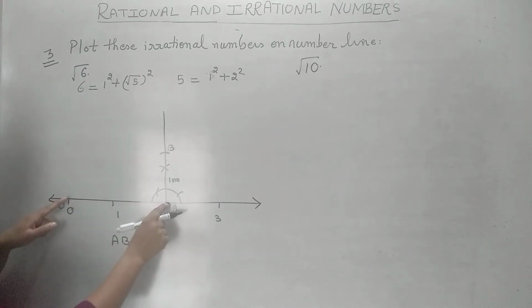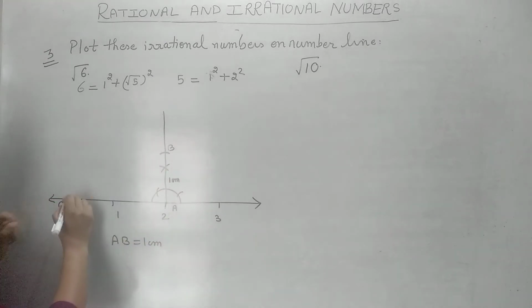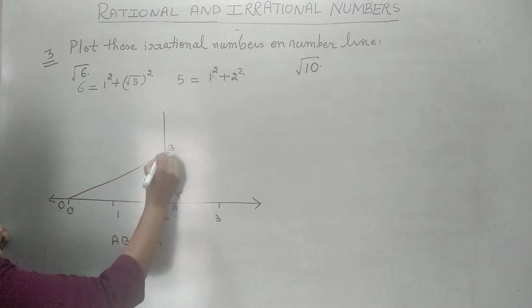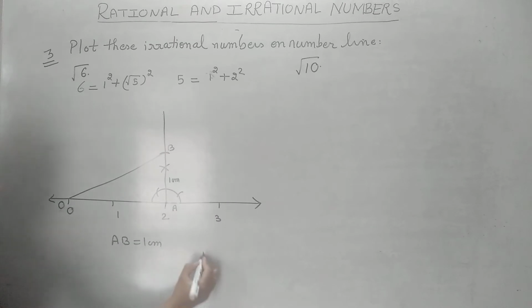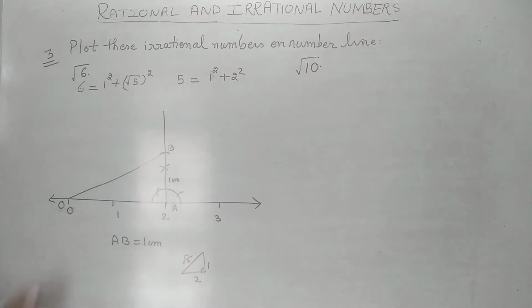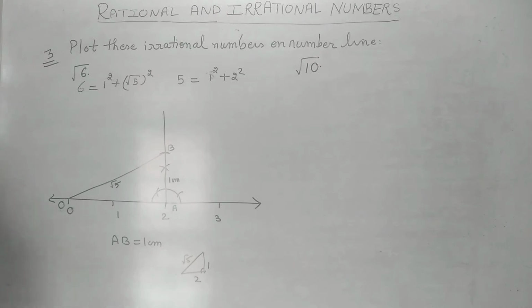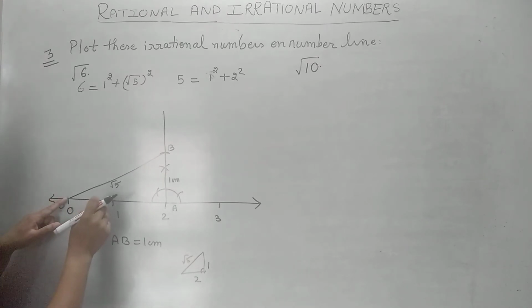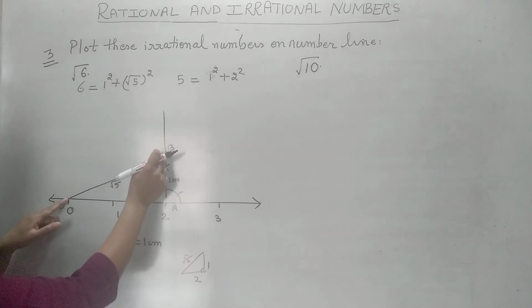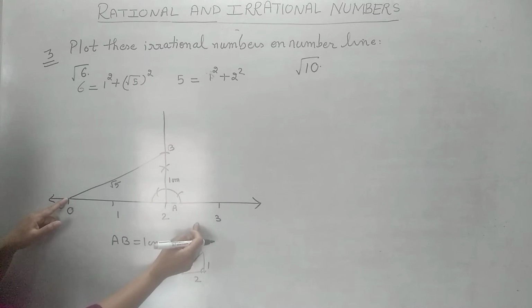So ये 2 centimeter है, ये 1 centimeter है. Now we join this OB. So we get a right angle triangle, this is 1, this is 2, and this is 90 degree, then this will be √5. तो ये हमारे पास √5 आ गया है. Now we don't have to plot √5. अगर हमें √5 प्लॉट करना होता, then with O as center and OB as radius, when we draw an arc, we will get √5.